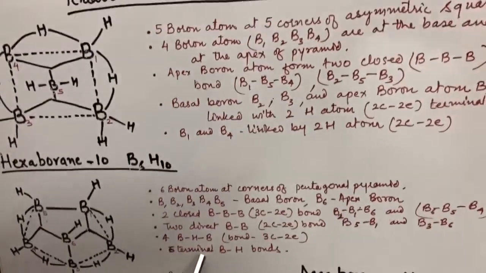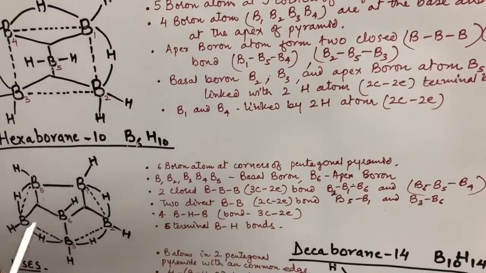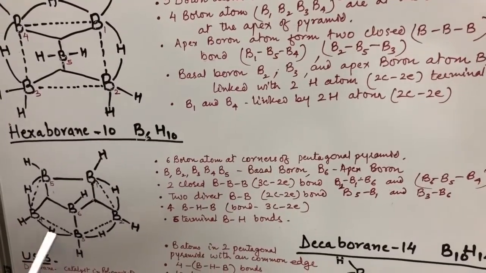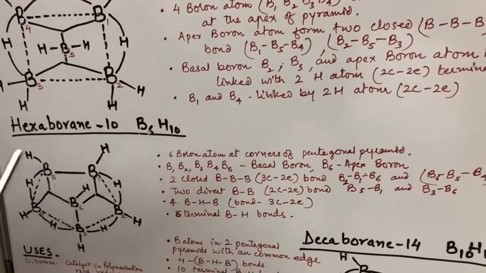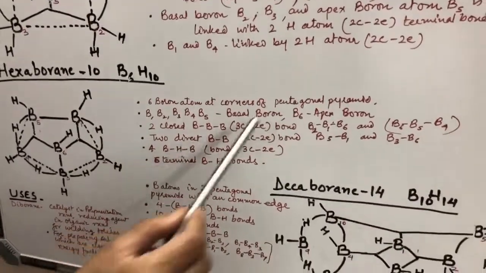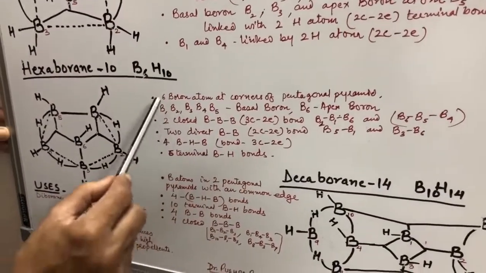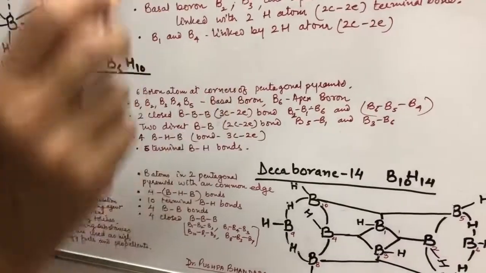There are 6 terminal boron hydrogen bonds, 1, 2, 3, 4, 5, 6. All are attached to the boron atoms which are situated at the pentagonal pyramid.